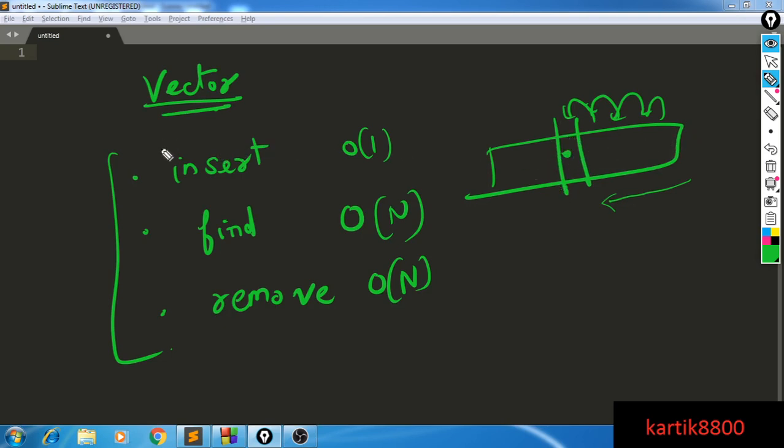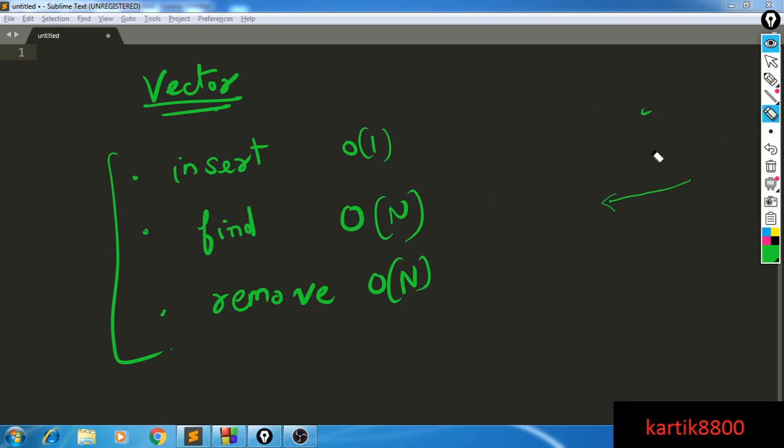So insert will be big O of n in that particular case if I keep my vector sorted. Even the find will become log n. So if I always keep my vector sorted, then my find will be log n, but both insert and remove are still going to be O(n).